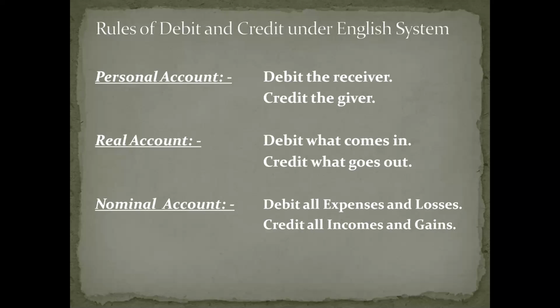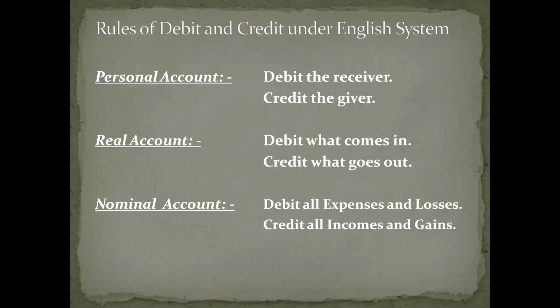Then second one is real account. This account deals with properties or assets. If an asset is coming into the business, we should debit it, and if an asset is going out of the business, we should credit it. So what is the rule of real account? Debit what comes in, credit what goes out. If an asset comes in, debit it. If an asset goes out, credit it.